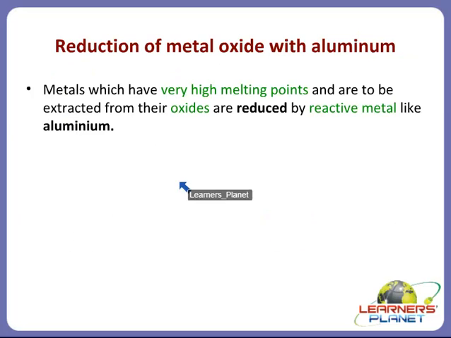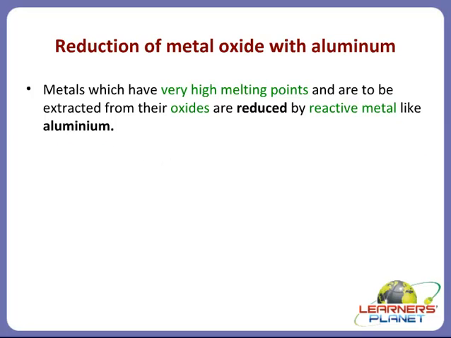Now there are certain metals, children, which are very reactive or which have more affinity for oxygen than carbon, right? So they can be reduced by metals like aluminium or sodium or calcium, okay, not magnesium. Now metals which have very high melting points and are to be extracted from their oxides are reduced by a reactive metal like aluminium. Now what do you mean by this? With very high melting point?